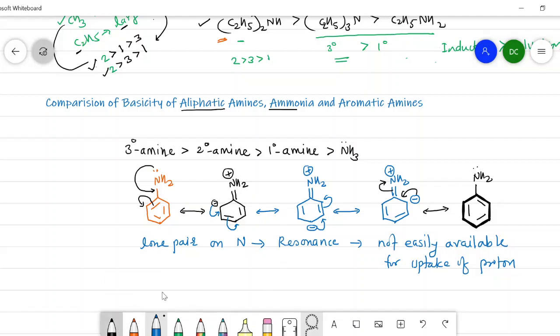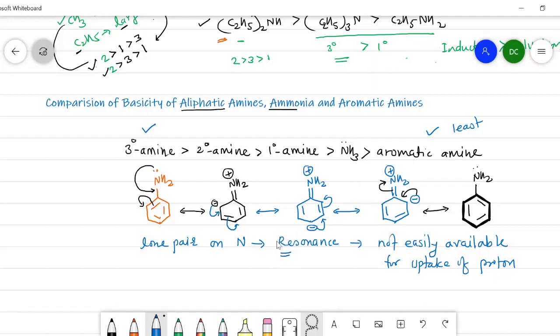So the order of basicity is like this. Ammonia is more basic than aromatic amine. So in this order, a tertiary amine is more basic, whereas aromatic amines are least basic due to the unavailability of the lone pair for the uptake of a proton, because it is involved in the resonance.